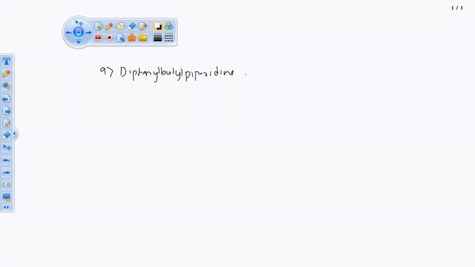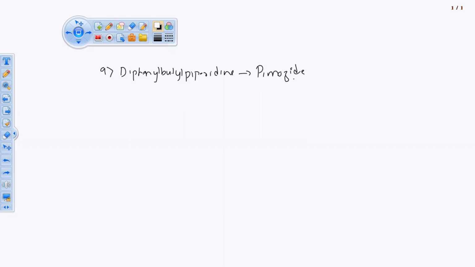In this, the derivative of diphenyl butyl piperidine is pimozide. So this is there in your syllabus. Pimozide is an example of the chemical class of diphenyl butyl piperidine.